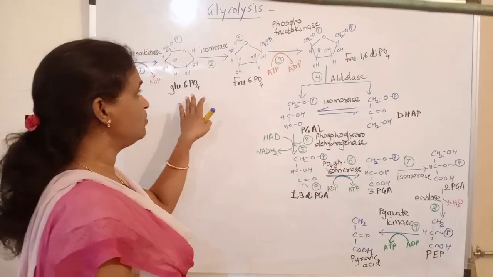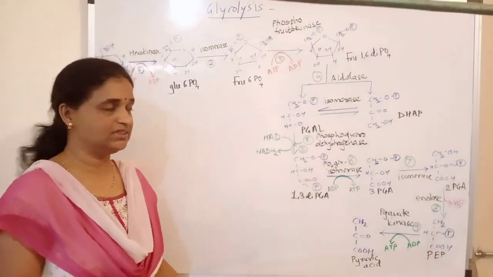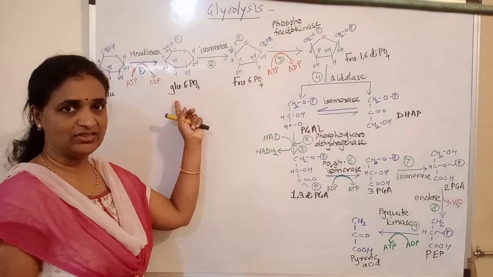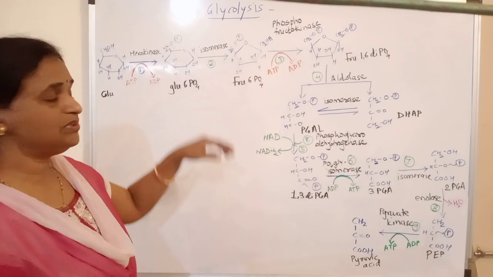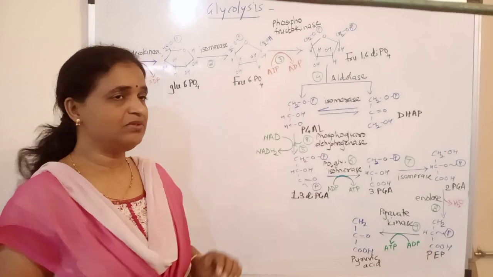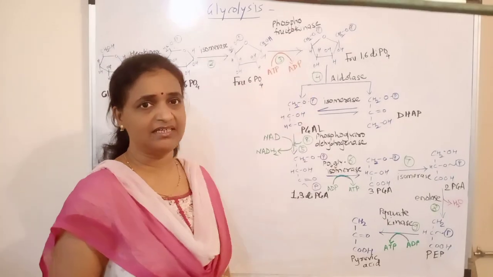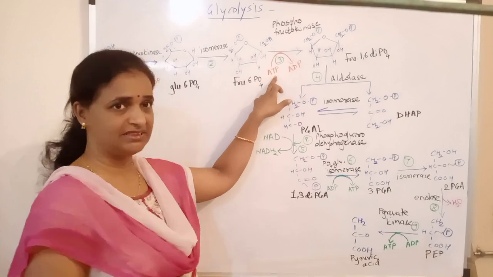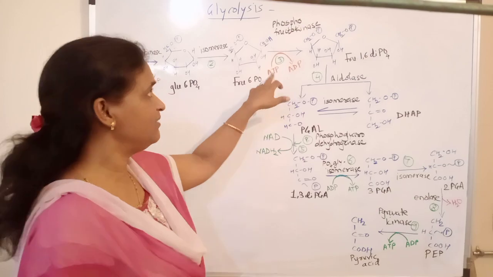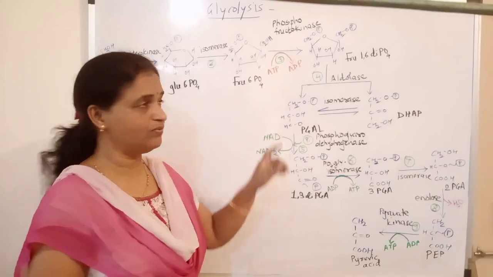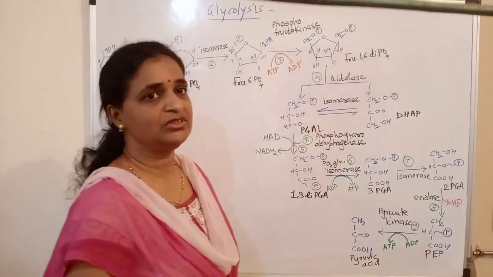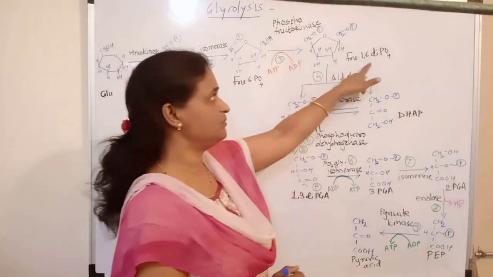Now the next step is that glucose 6 phosphate is isomerized to fructose 6 phosphate. This is the isomerization reaction, as glucose and fructose are isomers of each other. The enzyme which governs this reaction is isomerase. Then in the third reaction, fructose 6 phosphate is again phosphorylated. It is rephosphorylated by a phosphate taken from ATP. The second molecule of ATP is used from the cell. ATP donates its phosphate, and that phosphate gets added to the first carbon atom of the fructose. This is the first position of the fructose. Here the phosphate gets added. Now the product formed is fructose 1,6-diphosphate.